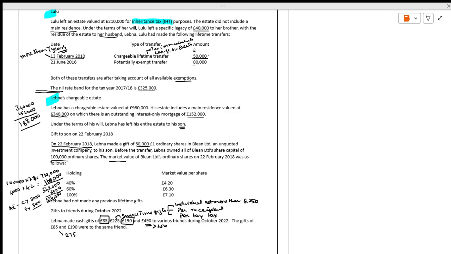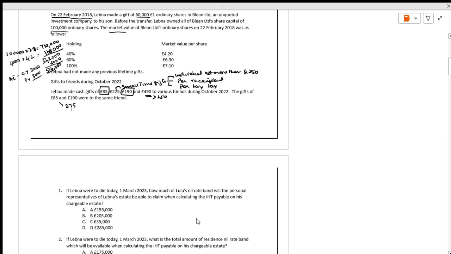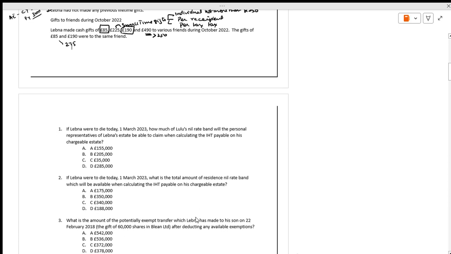Now this is a brief explanation about the information that has been given here. Based on that we are going to do one by one.